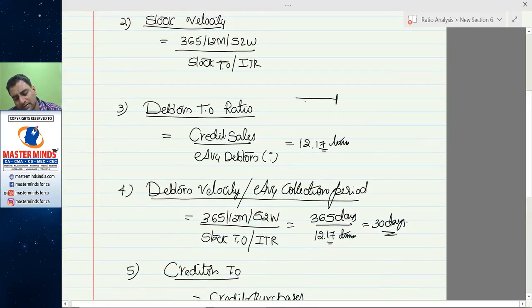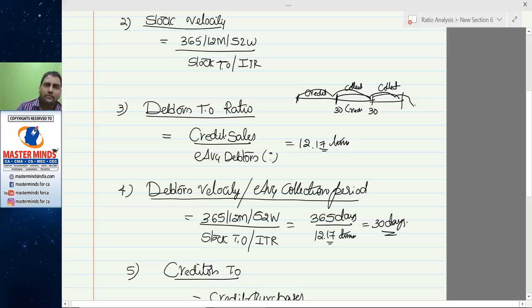So for the first 30 days, credit sales, you would have a collection in the next 30 days. Similarly, for this period, again, you find some credit sales. This will be collected in the next 30 days. Like that, sale, collection, sale, collection. You can see, once a sale is made, the collection will be subsequent to the month of sale.